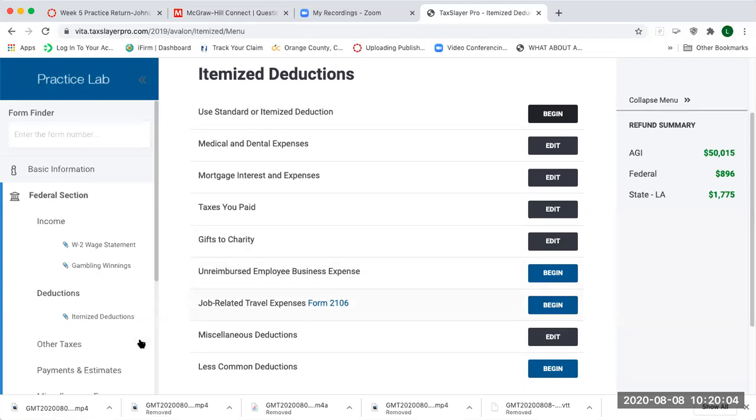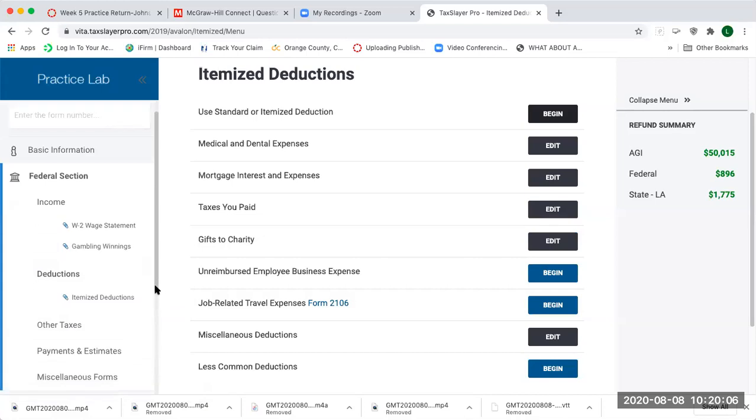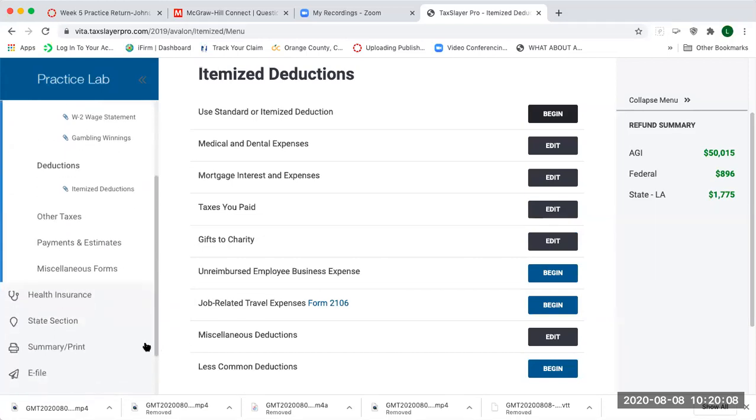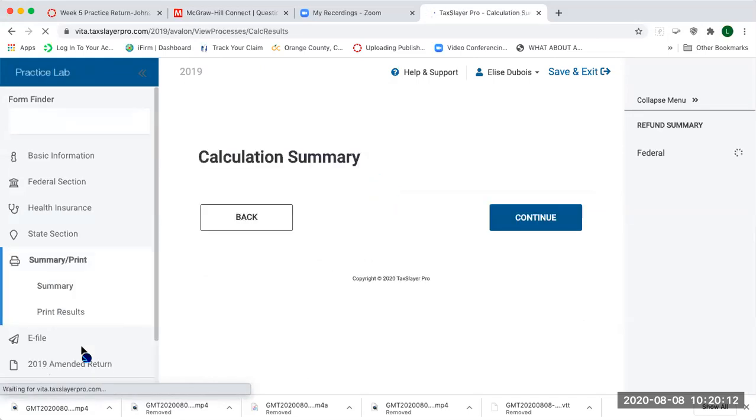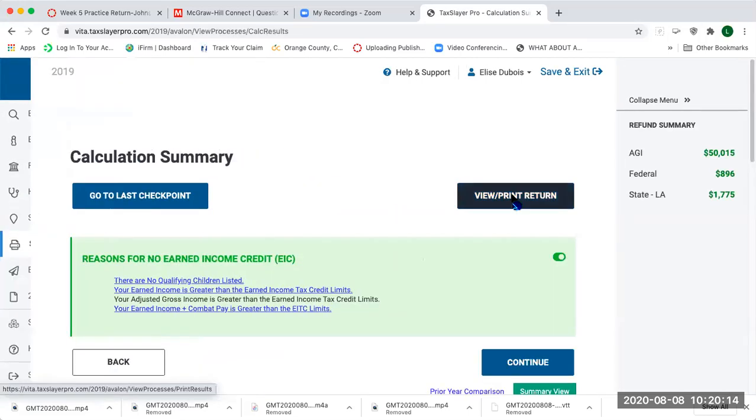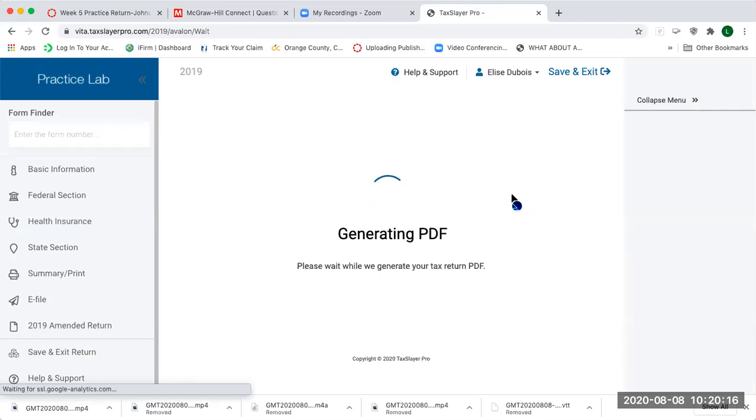Okay, so we're gonna go to print, and we're gonna review our work. View and print the return.